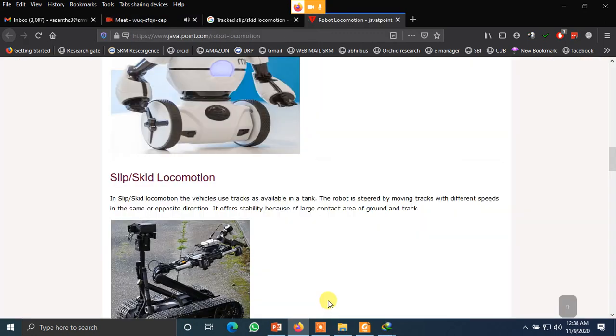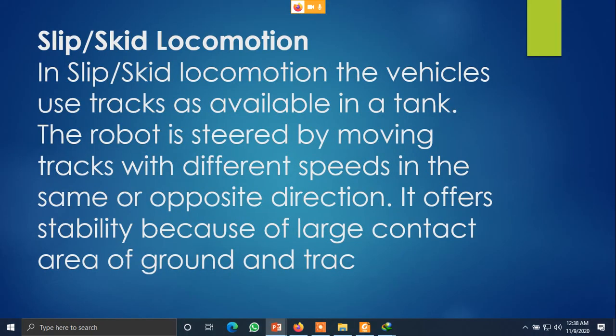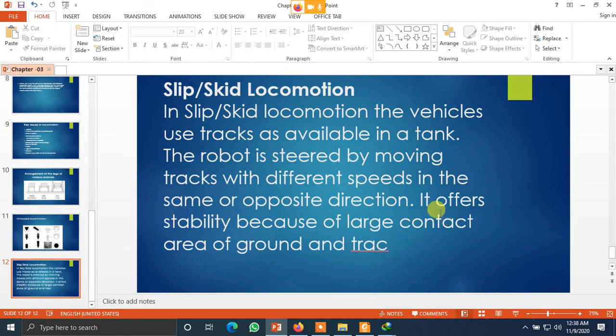By increasing the width of the wheel. Just in case you cannot increase that, you have to go with a different combination, that is basically tracks. They call it tracked locomotion.